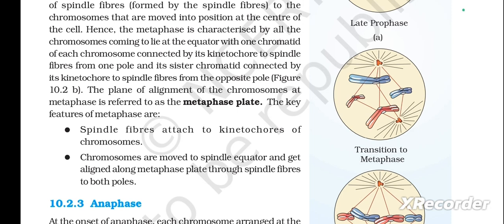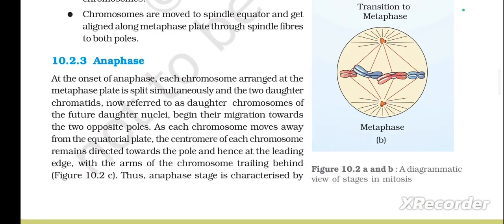The key features of metaphase are: first one, spindle fibers attached to kinetochores of chromosomes. Second one, chromosomes are moved to the spindle equator and get aligned along the metaphase plate through spindle fibers to both poles. And the third phase is anaphase.